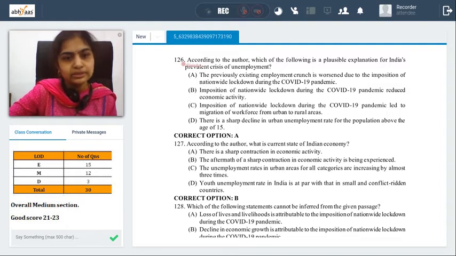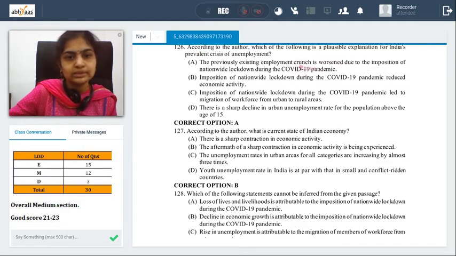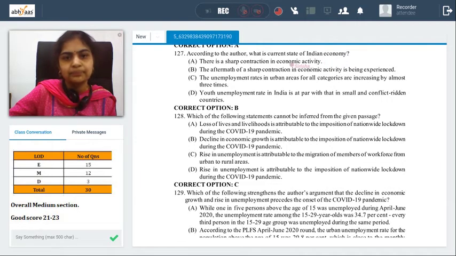Pandemic reduced economic activity, which is understood, but the crisis has become worse, right? It was already there and the pandemic made it worse. So A is a better possible fit over B. Close options here, but I think easily you can decipher. According to the author, what is the current state of the Indian economy? What is the current state of the Indian economy? There's a sharp contraction in economic activity.